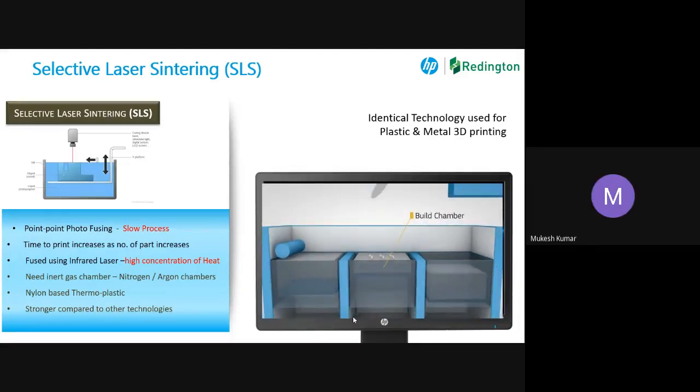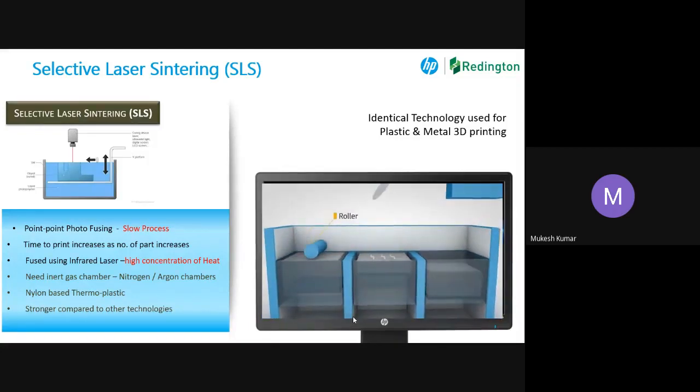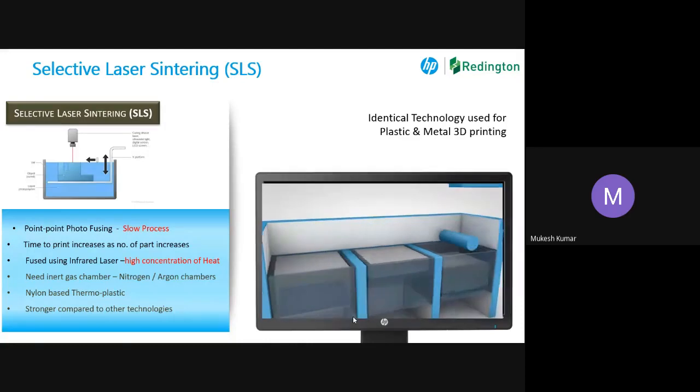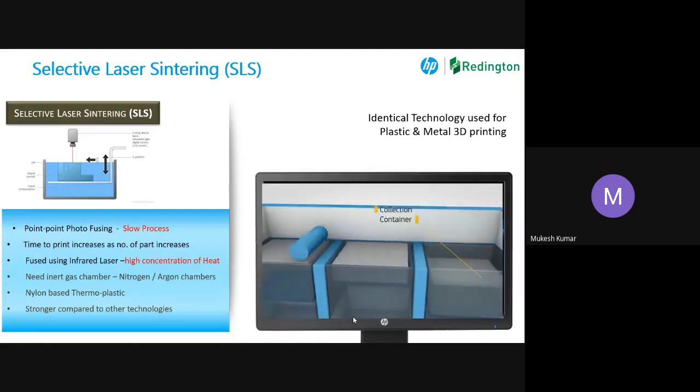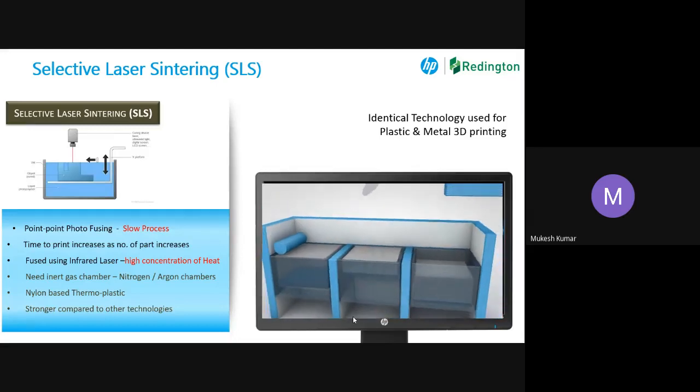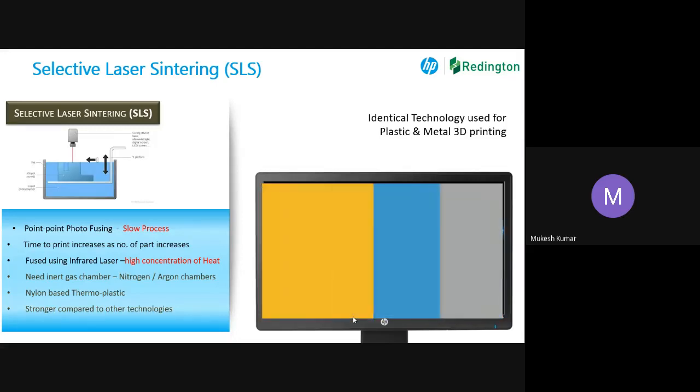So basically, the center part is the build area where material is to be built. Here, if you look, one layer is coming with the help of the roller, the material comes in. So layer by layer, the part is manufactured. What happens is we are using SLS, this laser.